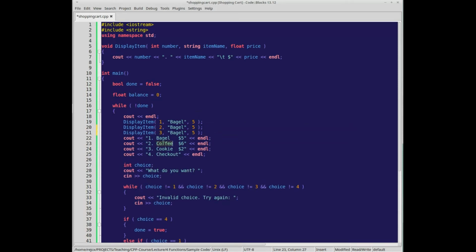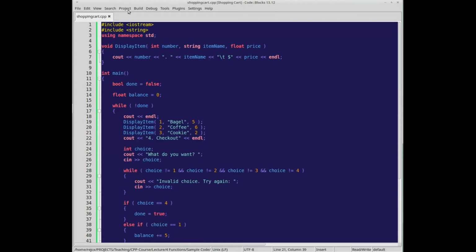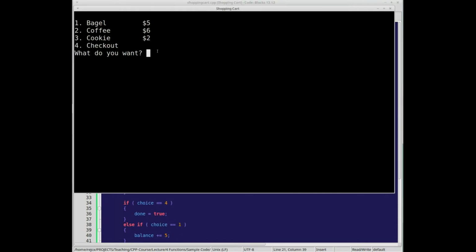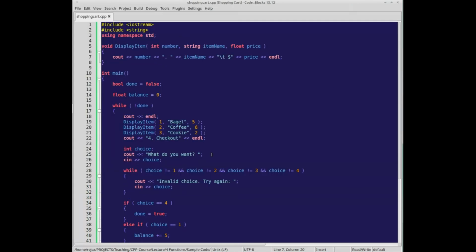2, 3, coffee, cookie, 6, and 2. So that will auto format it for us, so we don't have to worry about getting it perfect every time we type it out. It'll handle that output for us. But then we have this other option.